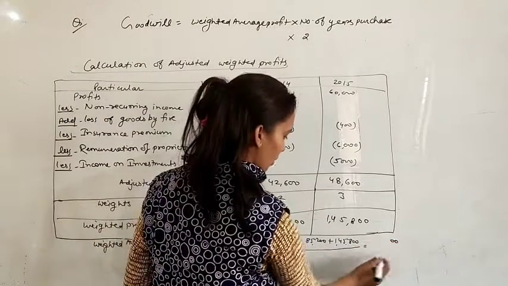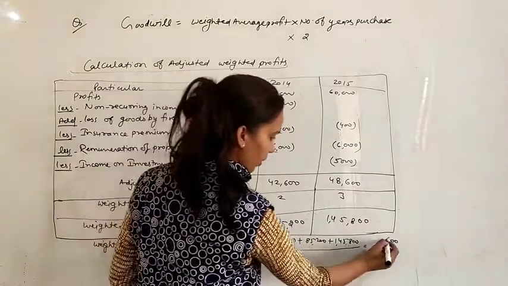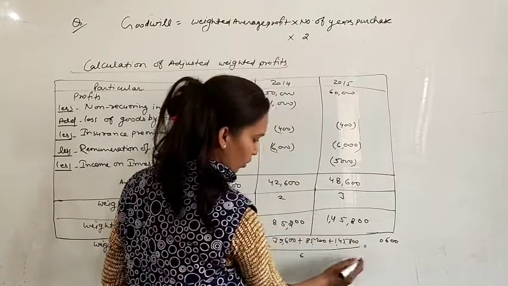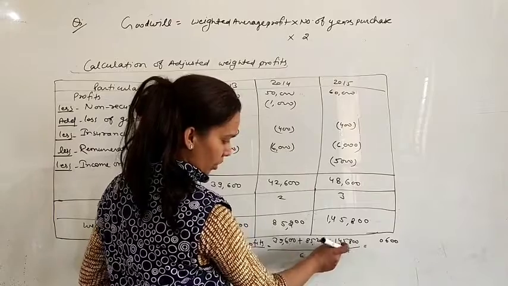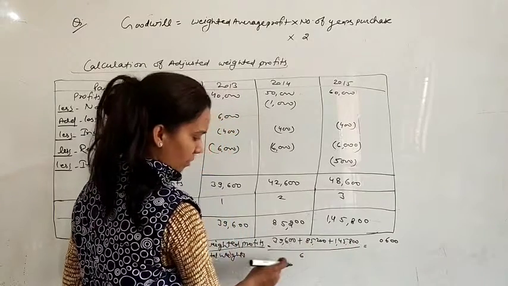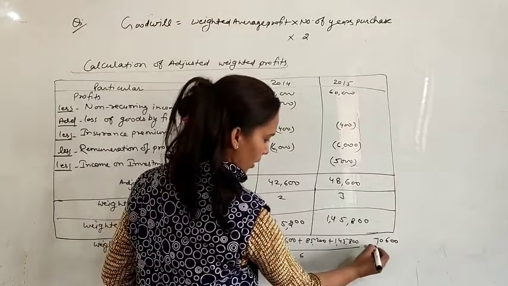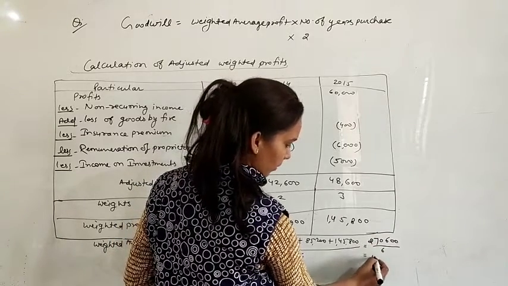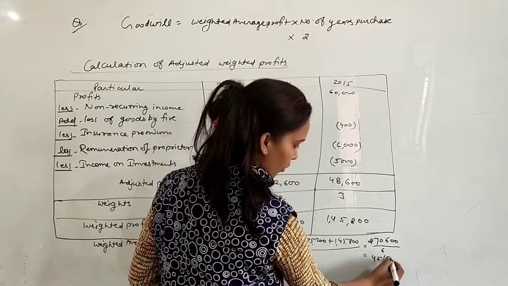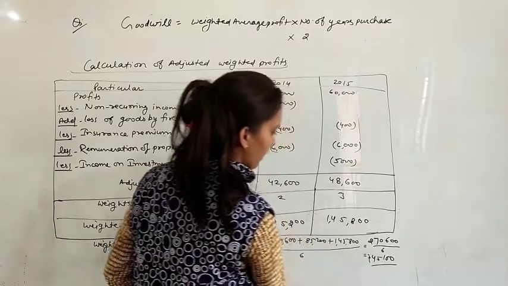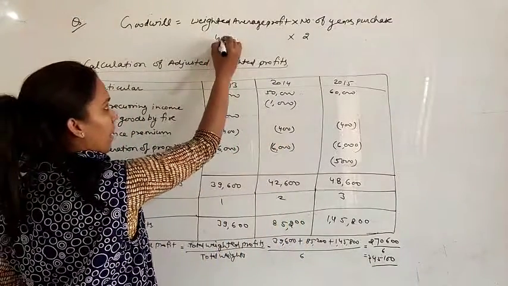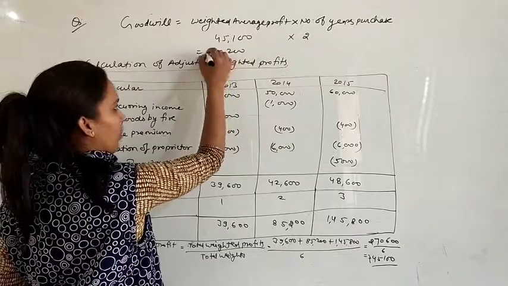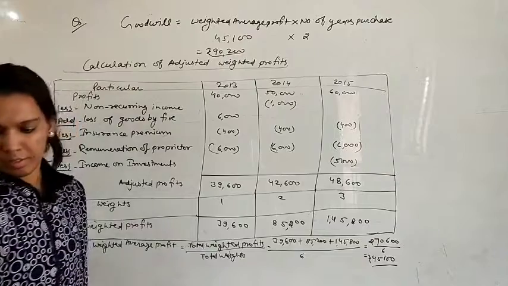Add these amounts: 1, 6, 11, 9, 20, 2, 4, 6 and 8, 14, 17, 1. Divide by 6, 45,100, this is the weighted average profit, and now multiply it by 2, so it will be 90,200 rupees, the amount of goodwill.